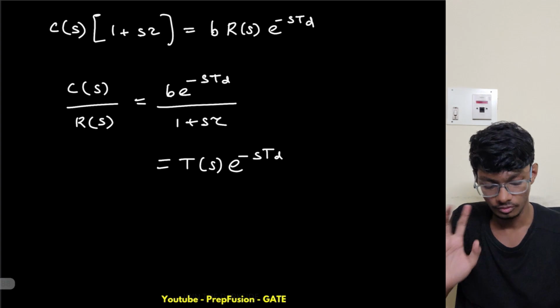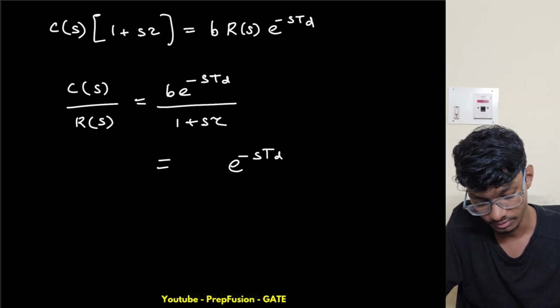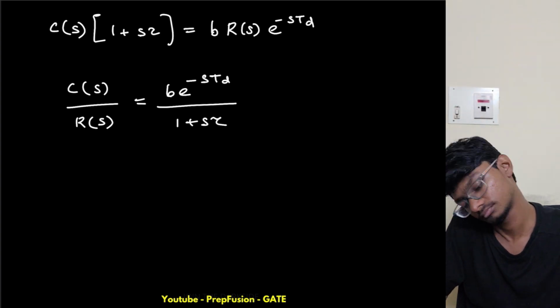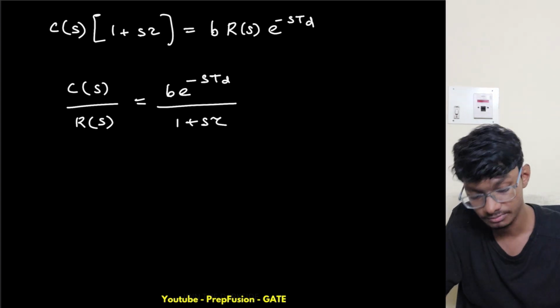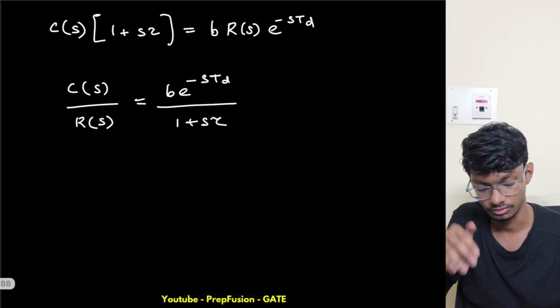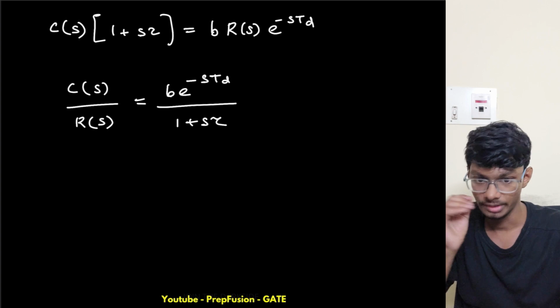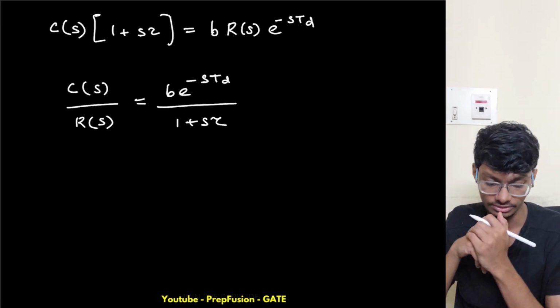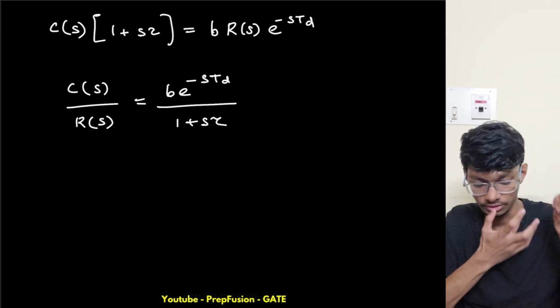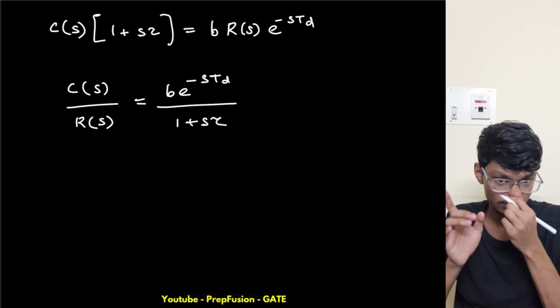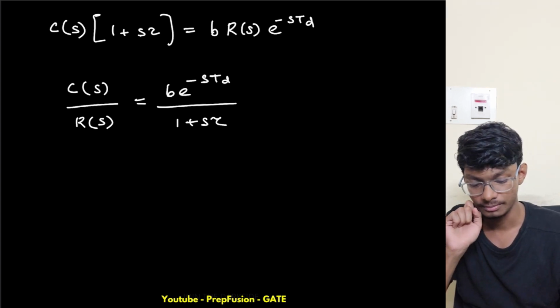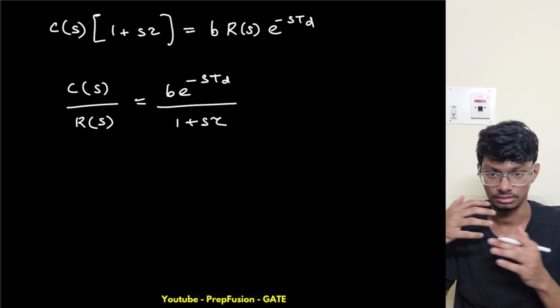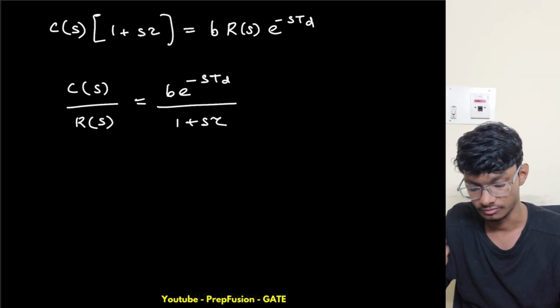Now what I can do? I want to find the unit step response. But before that, what we have to notice is that this is a multi-dimensional problem, right? Why?